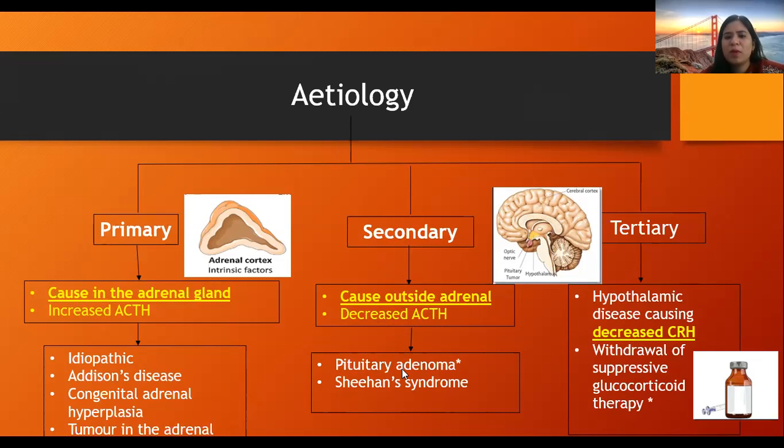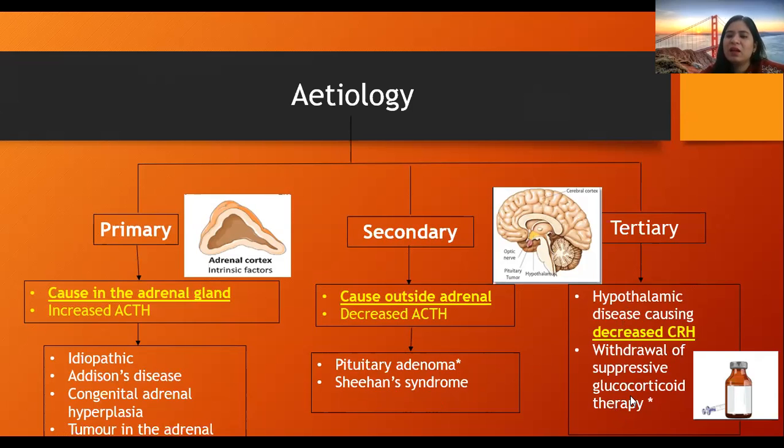And the most common cause is pituitary adenoma. The second is Sheehan syndrome, in which there is pituitary necrosis after postpartum hemorrhage. Tertiary we call it when the disease is inside the hypothalamus with decreased CRH. And second is withdrawal of suppressive glucocorticoid therapy.